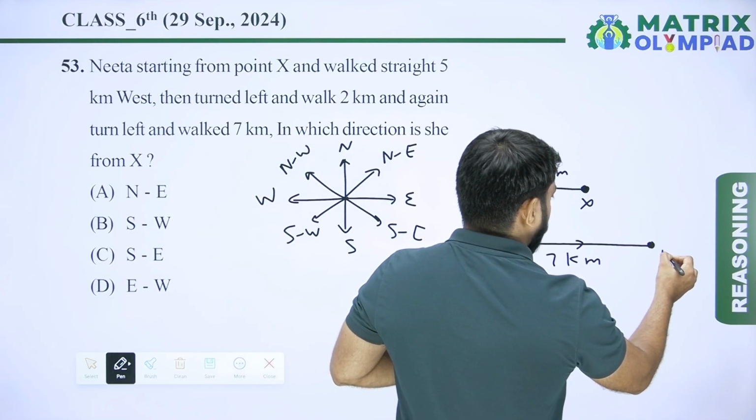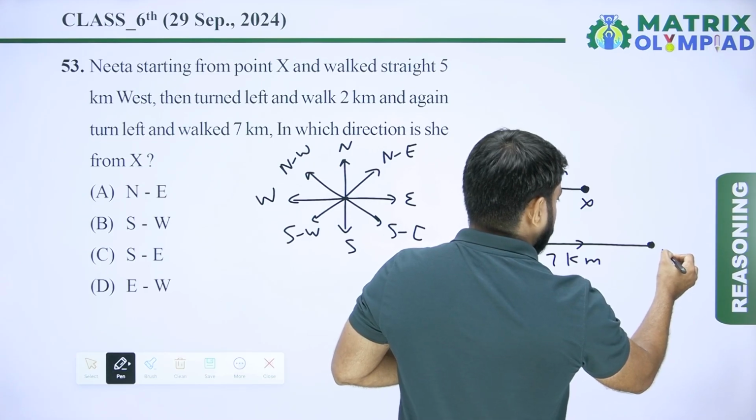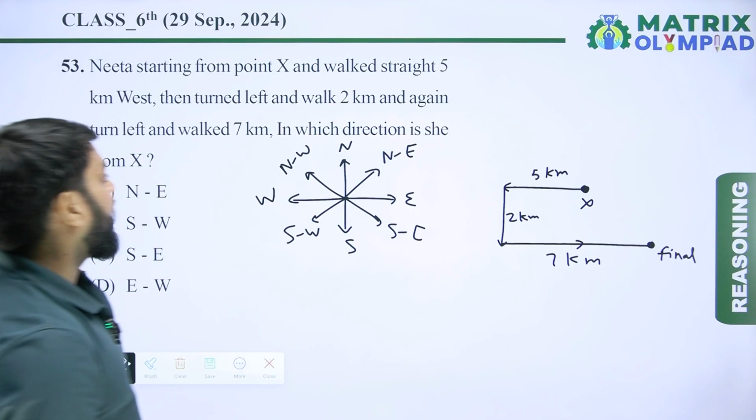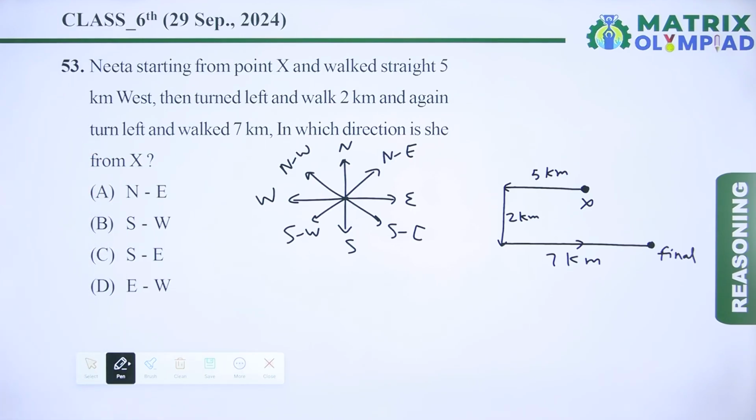This is the final point of Nita. Now in which direction is C from X?